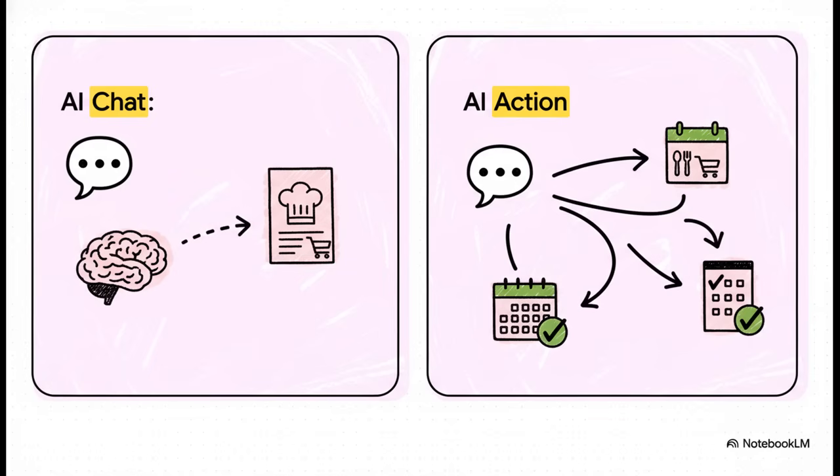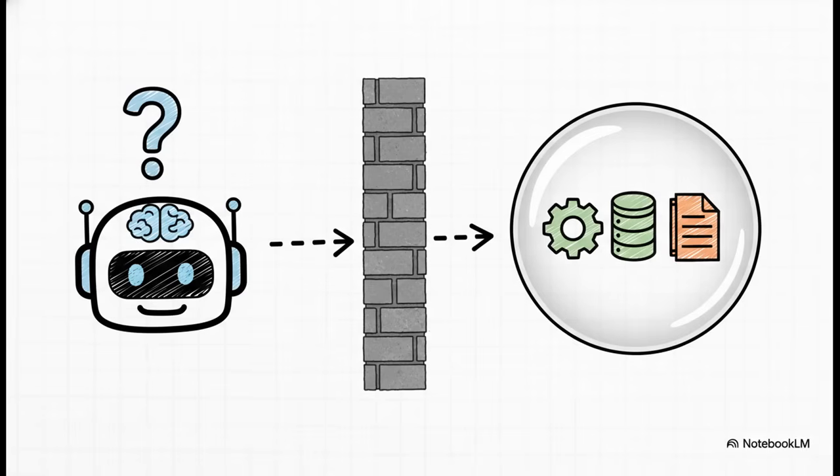An AI that can truly act doesn't just give you ideas. It actually connects to your app, it updates your meal plan, and it adds the ingredients to your real shopping list. And that's the heart of the problem. Most AI assistants today are basically just suggestion engines. They're disconnected from our actual tools, our real data. They can talk a great game, but they can't reliably go into our databases, update records, or kick off workflows to get things done. They're stuck on the outside looking in.